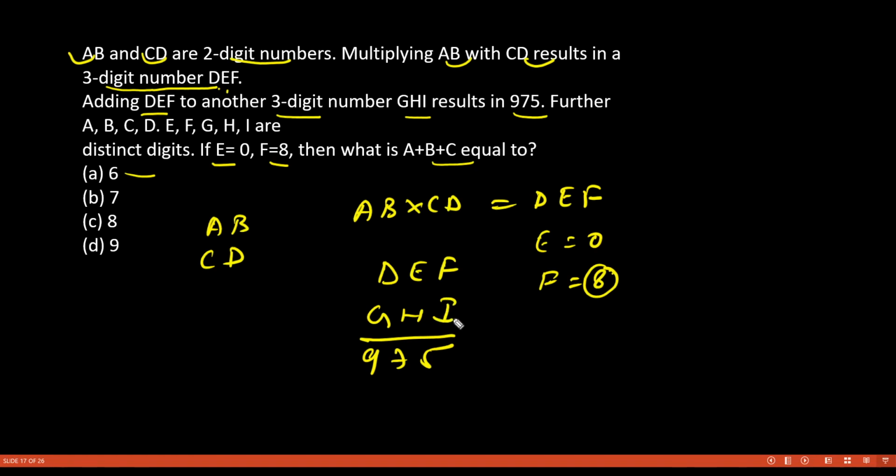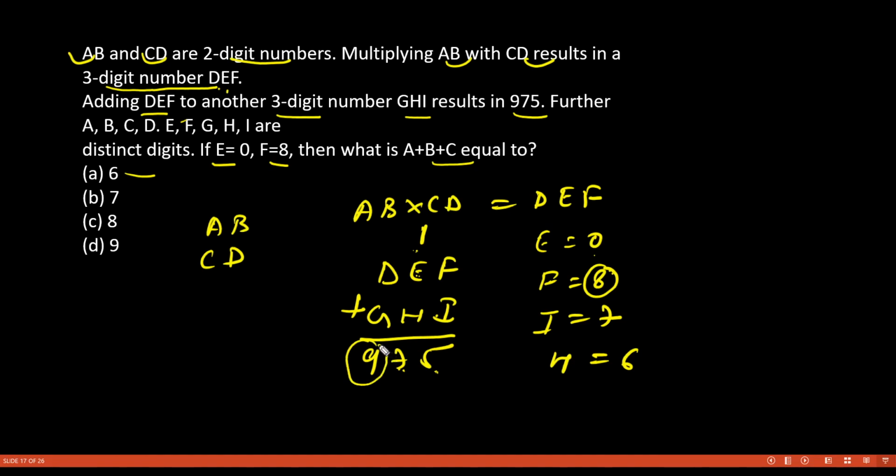Okay. So if F is equal to 8 and we are adding DEF to another number, then definitely I needs to be 7, because then it will be 15, and 1 will carry over here. So if E is equal to 0, 1 is carried over here. So H will be what? This is 7, this is 0, this is 1. So H definitely needs to be 6. Okay, H definitely needs to be 6.